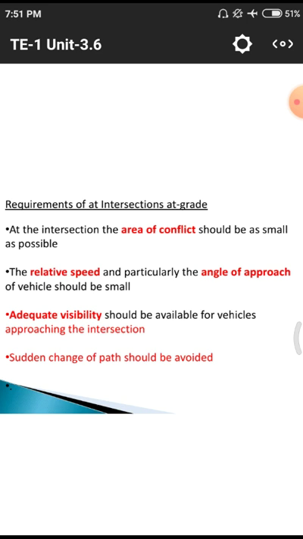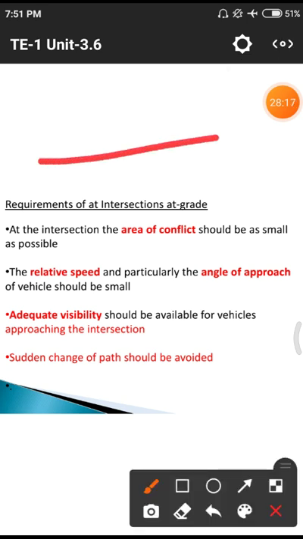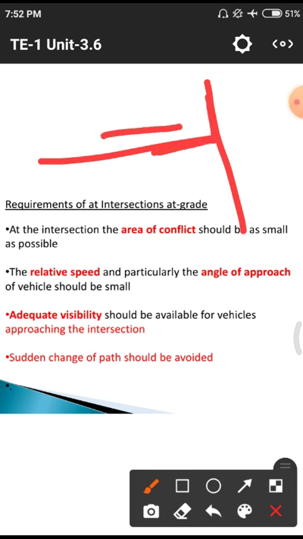Next one, sudden change of path should be avoided. Sudden change of path means, I will show. It is a vehicle at a particular section, so there may be a sudden change. It means the vehicle has to move and change its pattern in a sudden direction. That means at a particular 90 degrees. Why? Because the vehicle is simply coming onto the particular point.